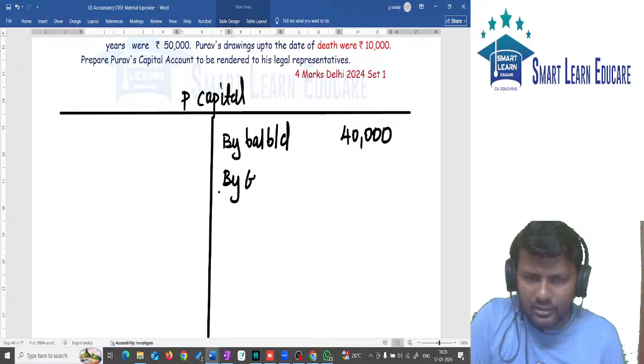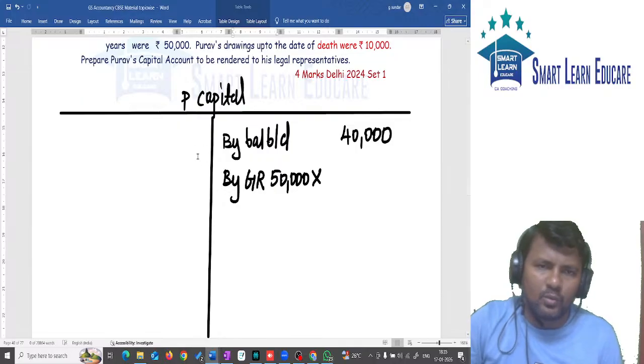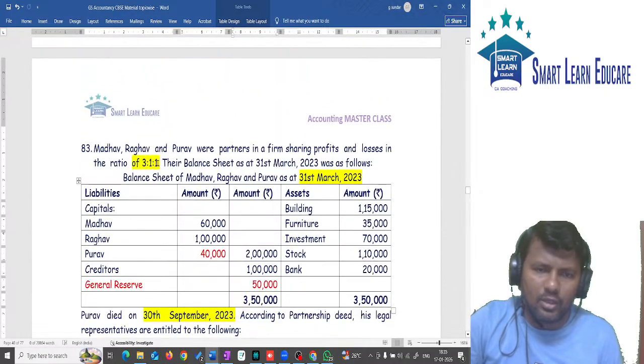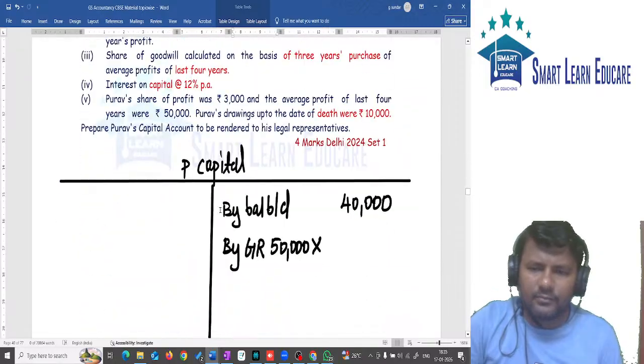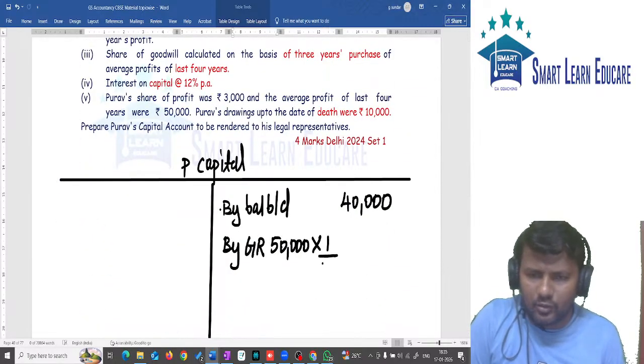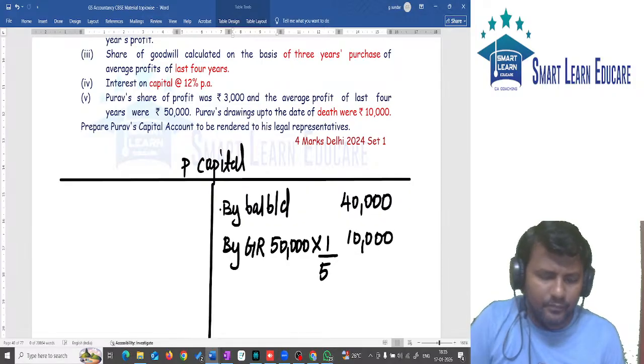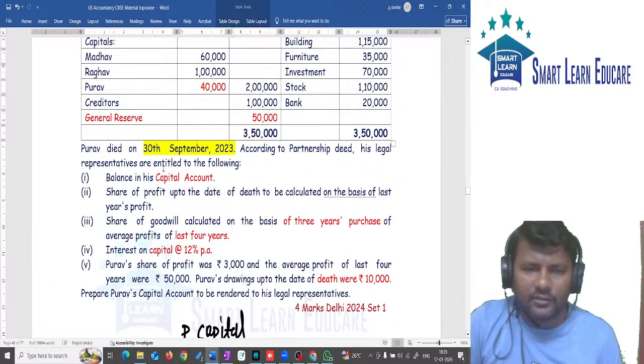By general reserve, 50,000 into the partner's share, 3:1:1 ratio, 1/5. 50,000 into 1/5 will give you 10,000. Reserve is over.